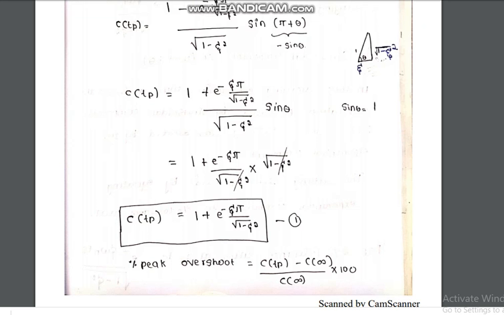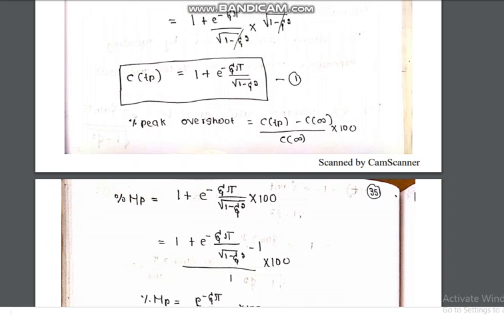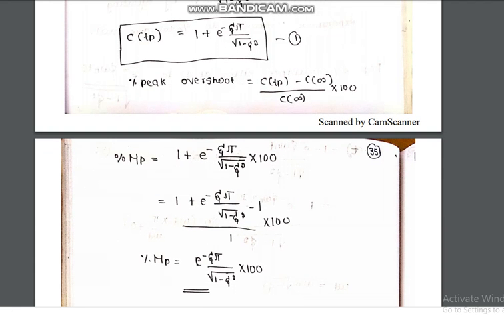Now we substitute in the formula. The percentage of peak overshoot is equal to C of Tp minus C of infinity divided by C of infinity into 100. So percentage of peak overshoot Mp is equal to 1 plus e to the power minus zeta pi divided by square root of 1 minus zeta square, minus 1, into 100, because C of infinity we got 1.